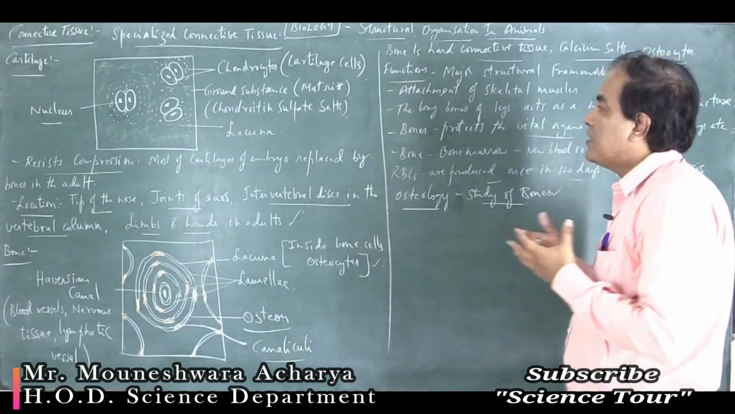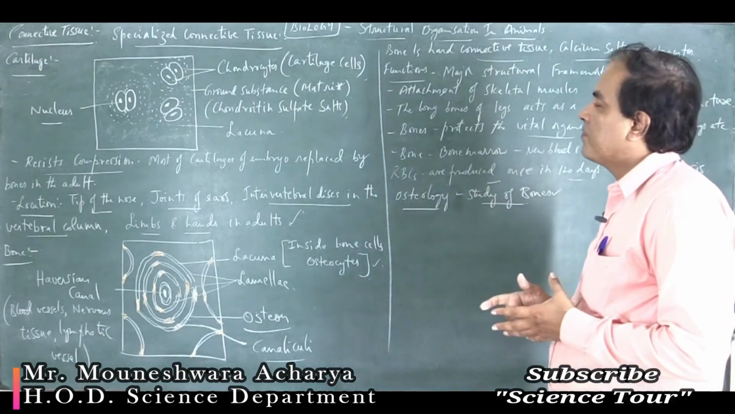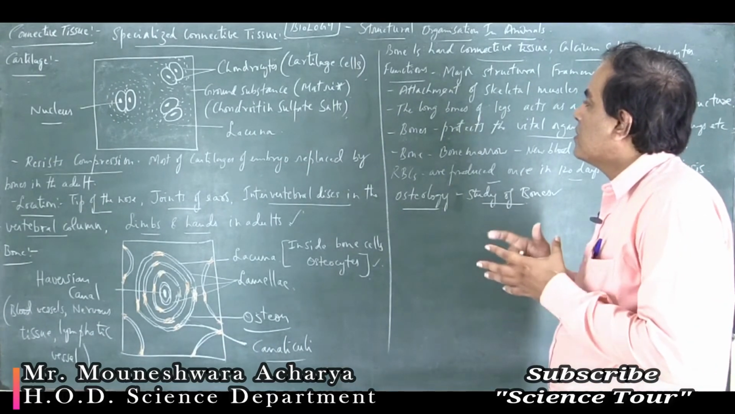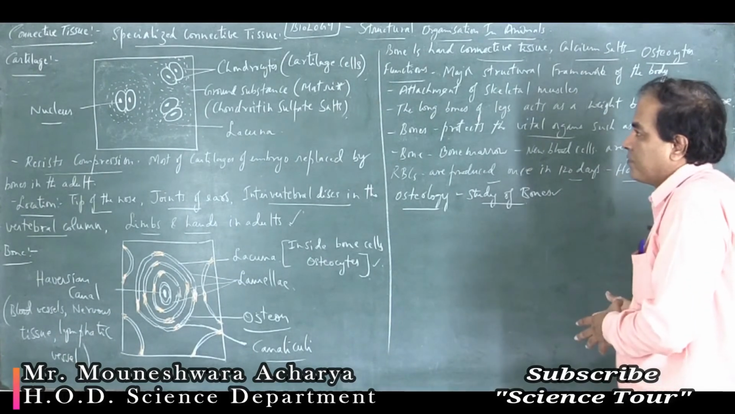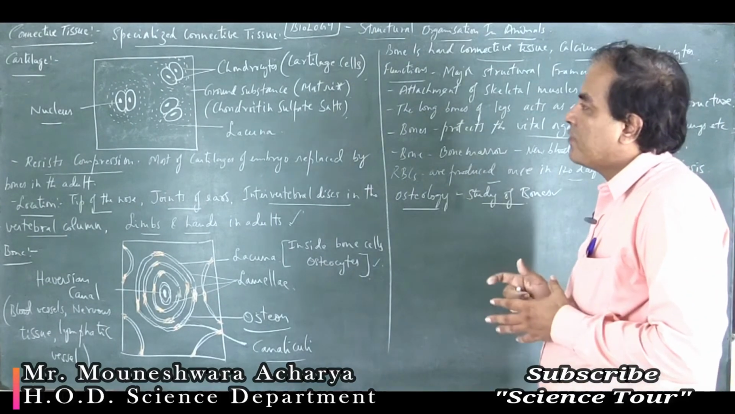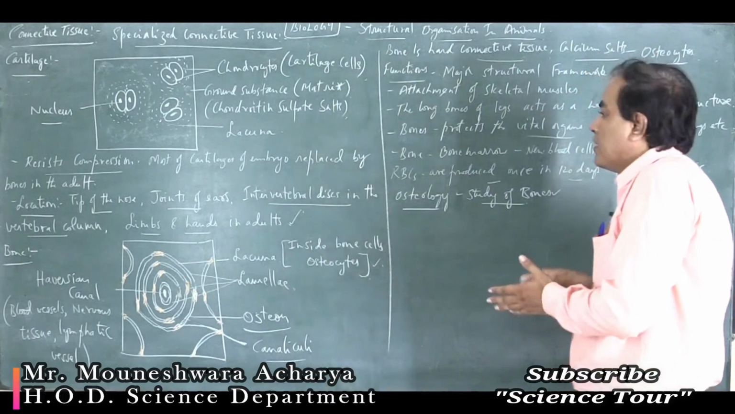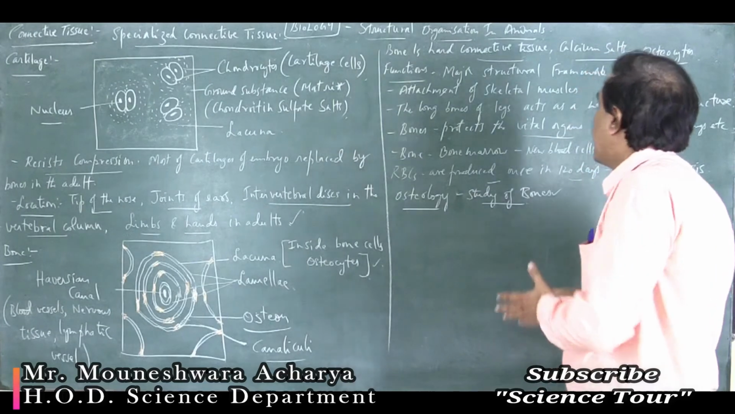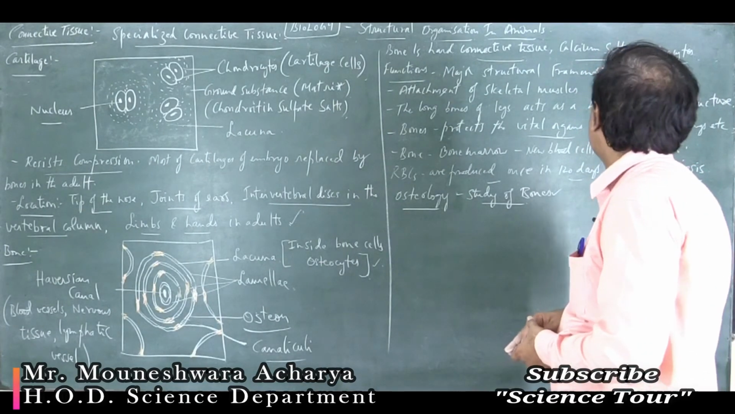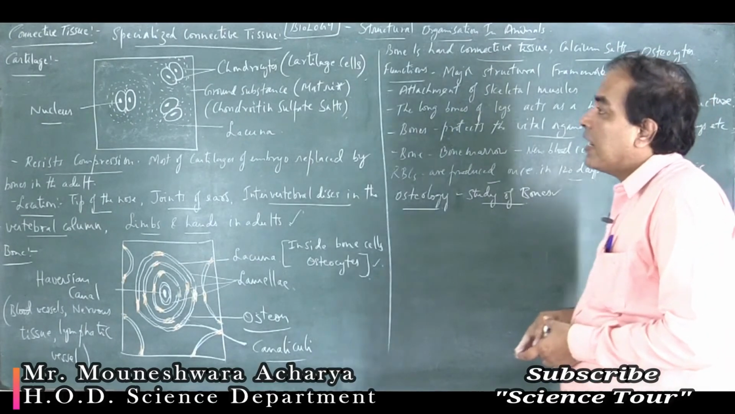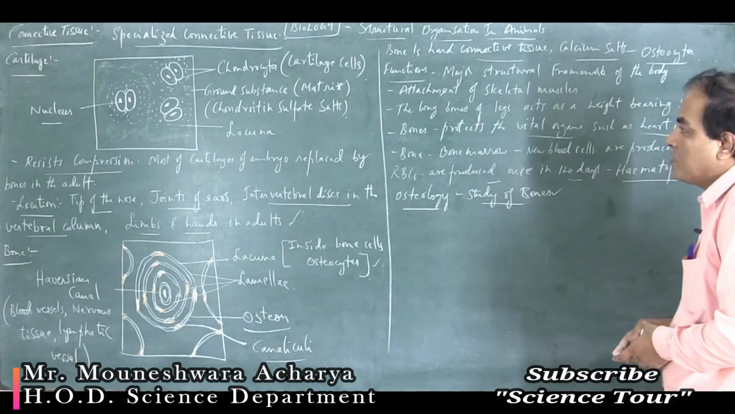Cartilage is solid, bone is hard. Cartilage is made up of chondroitin sulfate salts, whereas the bone is made up of calcium salts. The cells of the cartilage are pliable and they resist compression, whereas the cells of the bone are non-pliable but they are hard. The cartilage cells are called chondrocytes and the bone cells are called osteocytes.